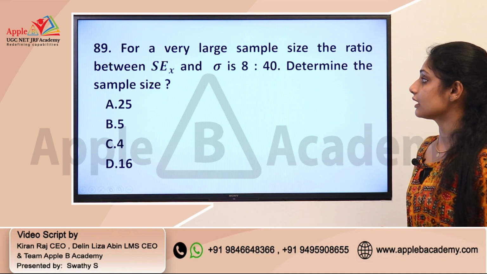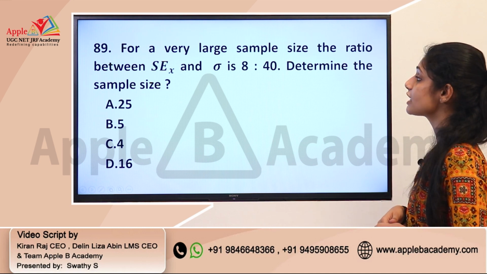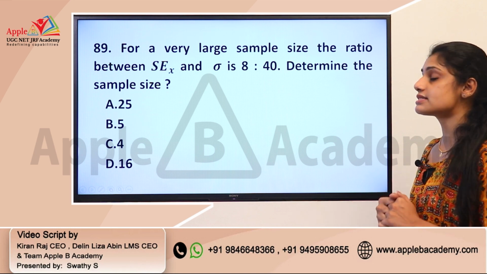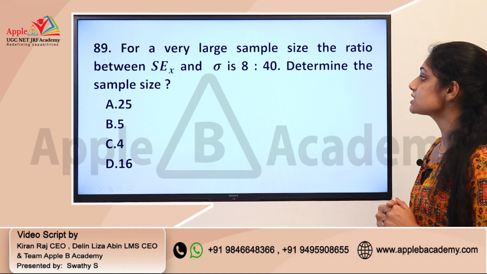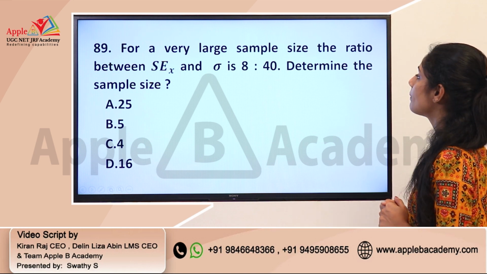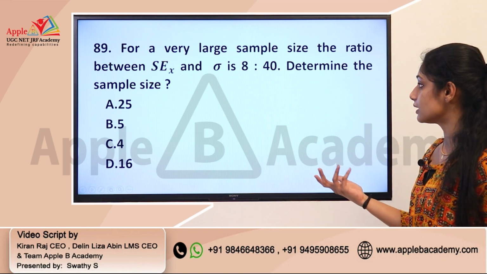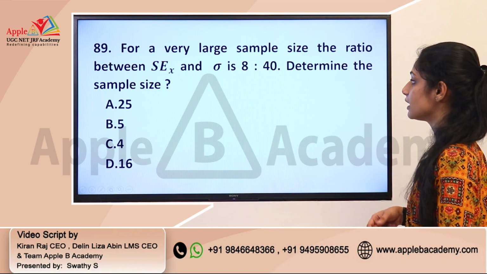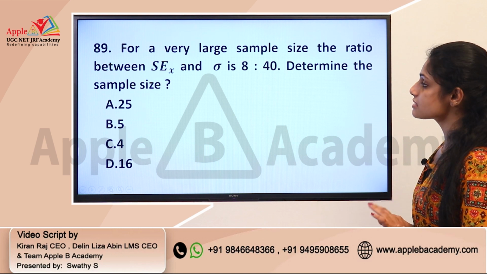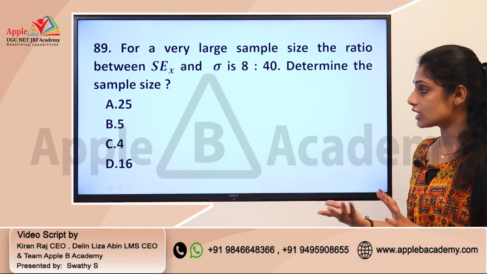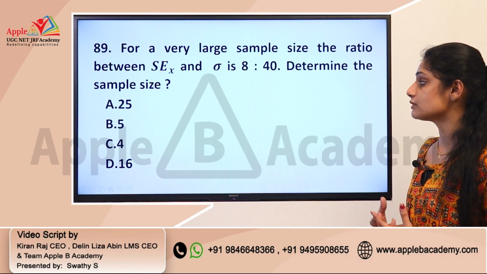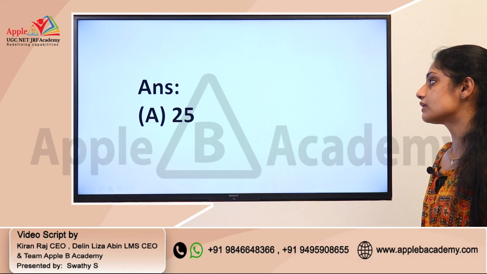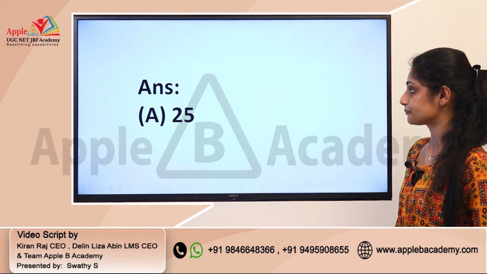Question number 89. For a very large sample size, the ratio between standard error of mean and sigma is 8:40. Determine the sample size. This is a question from statistics, and it is asking about a large sample, that means more than 30, and a ratio between standard error and sigma is given here. You need to identify the sample size. The sample size is not given, you need to calculate the number of samples included in this. By using the equation you can directly calculate and come to the answer. You will get the answer as option A, that is 25.